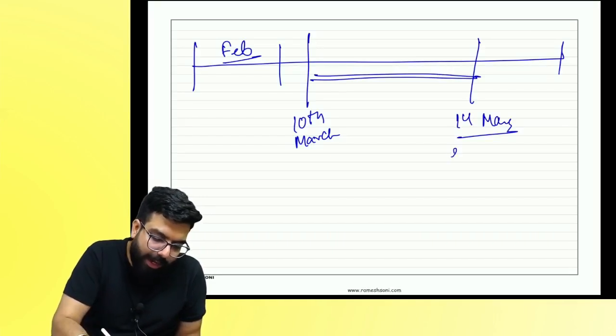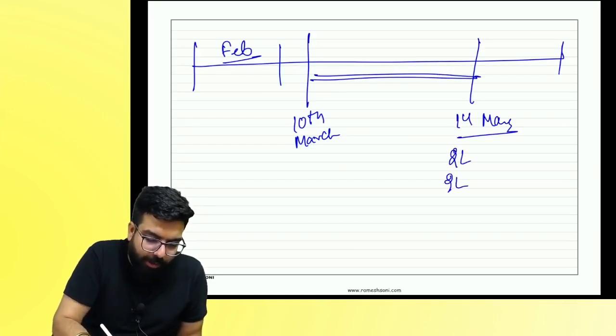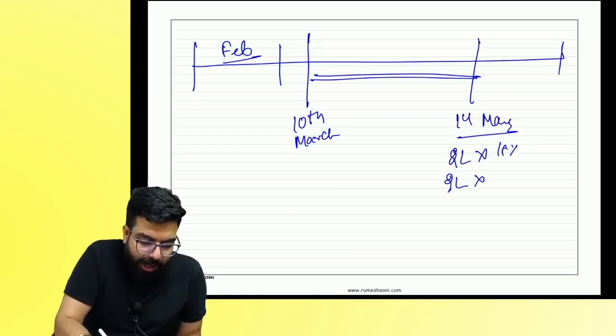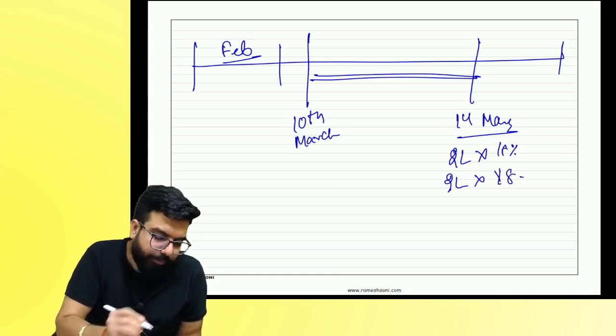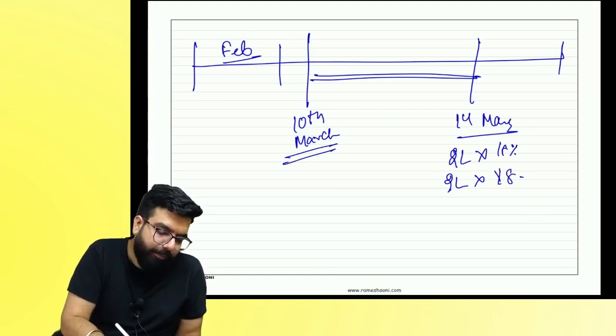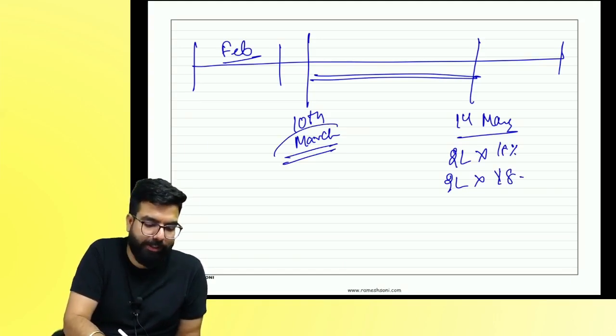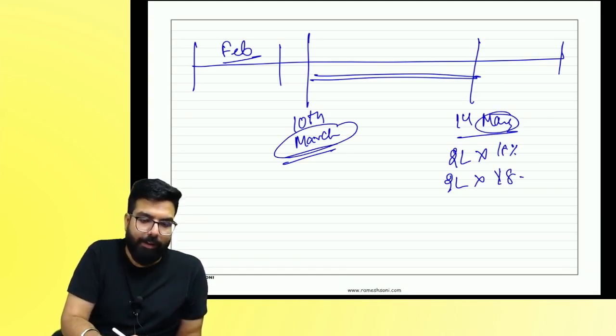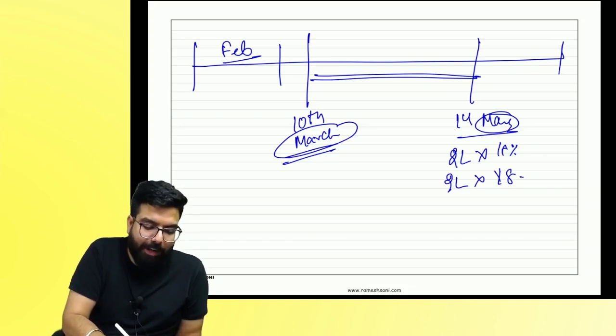Did you do a delay? How much delay? 2 lakh rupees and 2 lakh rupees into 18%. How many days of delay? March, how many days? 21 days remaining. April, how many days? May, how many days?